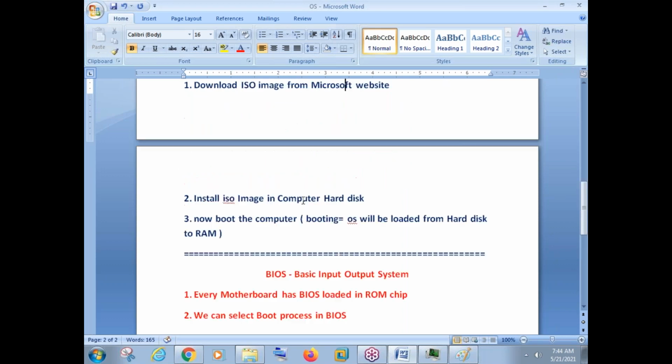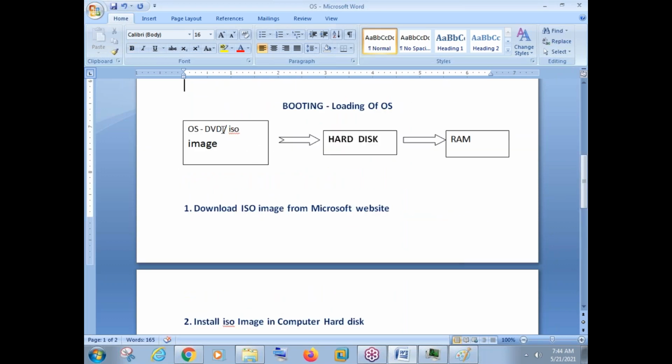Means what? We can do the installation from DVD. We can do the installation by using an ISO image, meaning USB. We can do the installation from hard disk, and we can do installation from a server. So we can do installation in these 4 ways: DVD, USB, hard disk, as well as a server. By using a server, we can do installation on hundreds and thousands of computers, which we will see hopefully after 20 days. Okay, so we can do all these things.